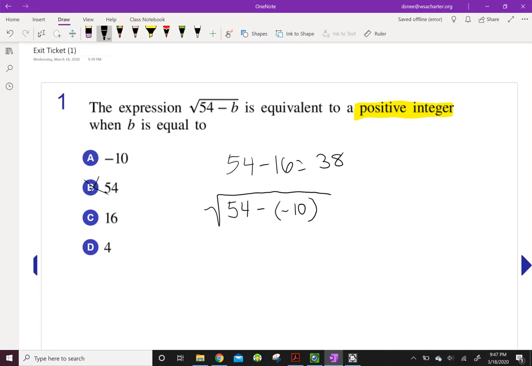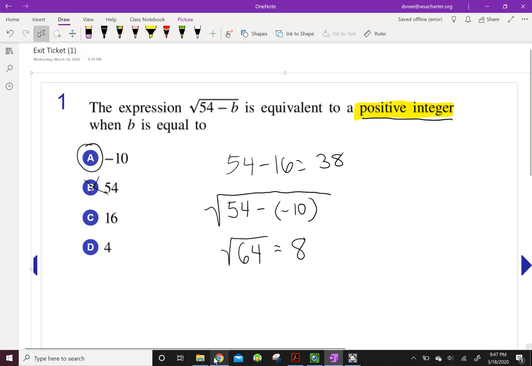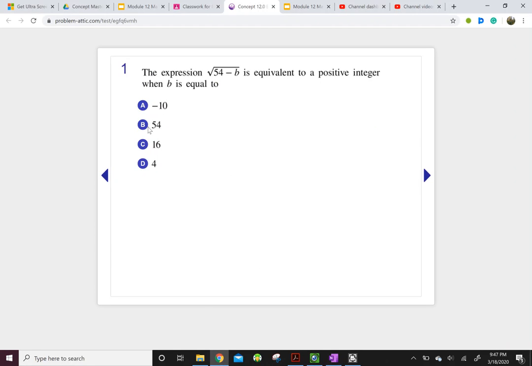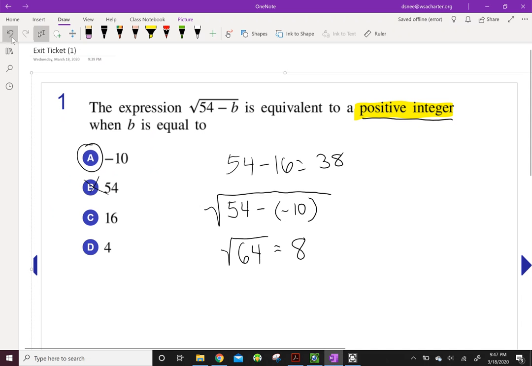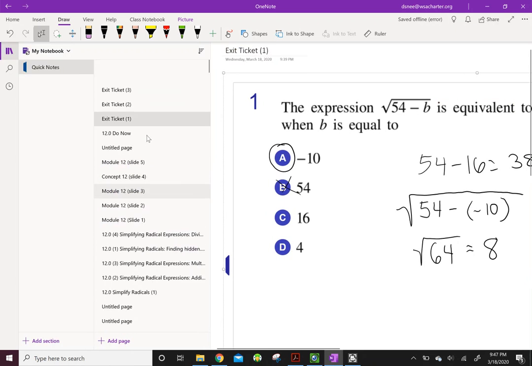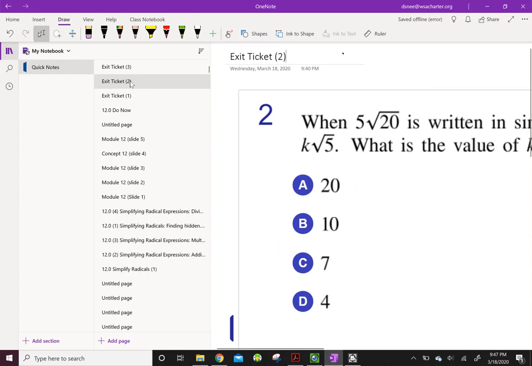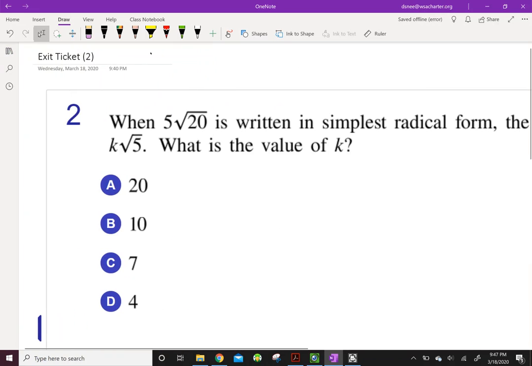We eliminated 54, that was fine, but 54 minus negative 10 is the square root of 64, and the square root of 64 is 8, and 8 is a positive integer. So what I would do in that case, I'm back here, I would select negative 10, click on that, and then click the next arrow, and the next question that I'm going to come to is this one right here, exit ticket 2. So let's check that one out.